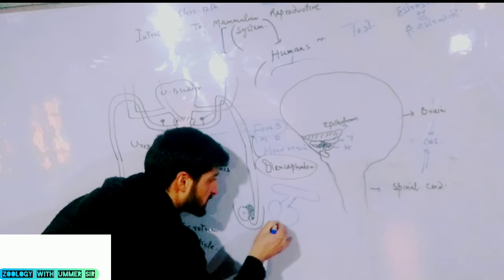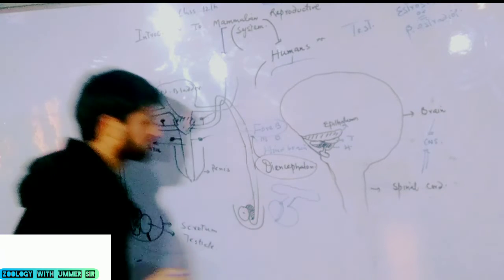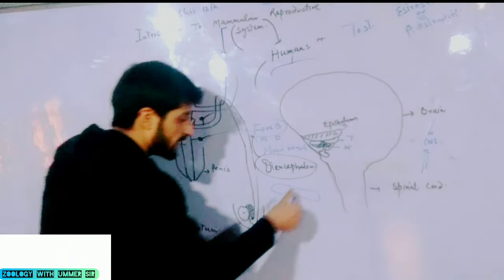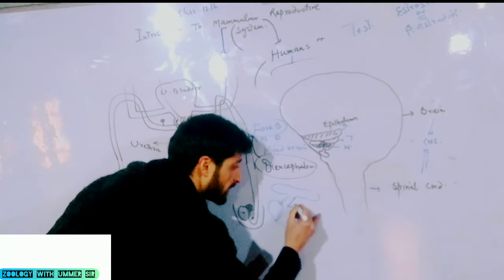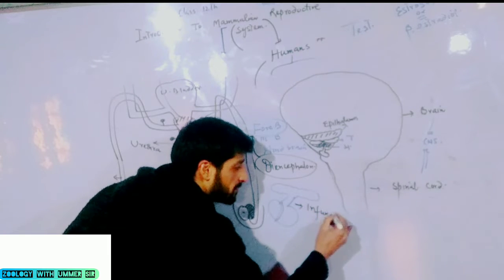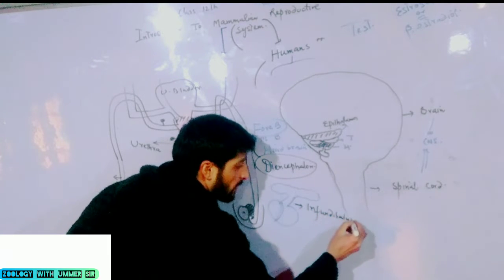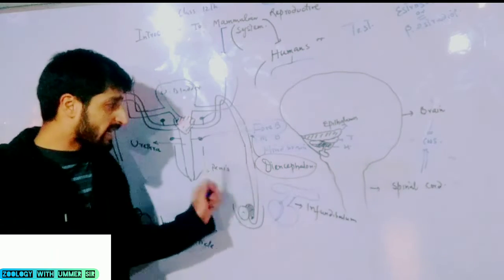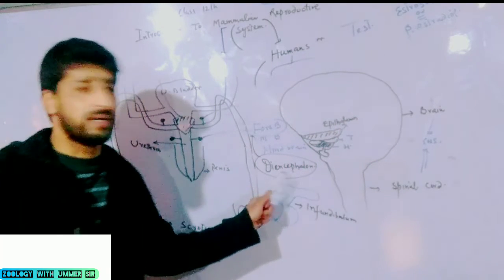That very special structure is known as pituitary gland. The pituitary gland and hypothalamus are linked together by pituitary stalk, or you call infundibulum. Epithalamus, thalamus and hypothalamus, all the three are included in diencephalon.